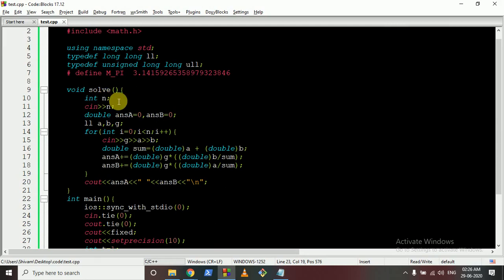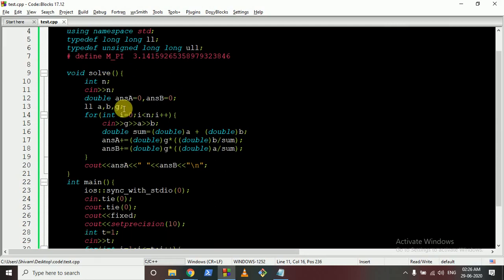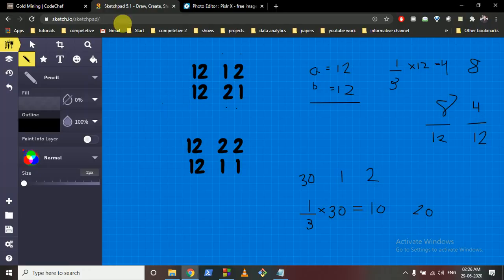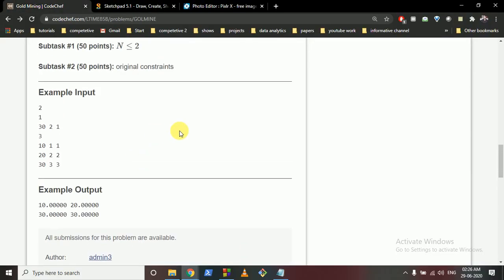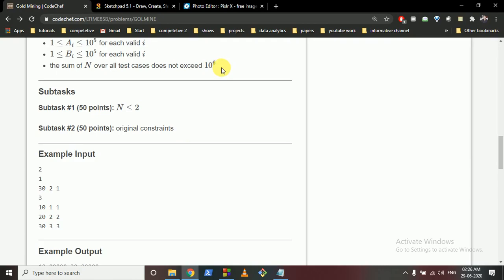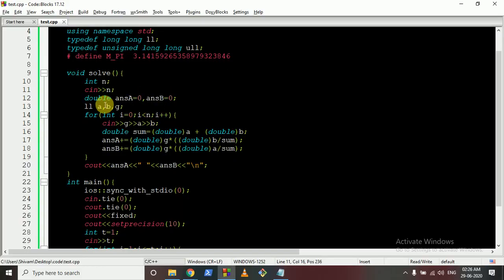So this is the n, this is the solve function, take the input of n. This is double of a and b because we have to answer it in a precision of 10 to the power 6, so we have to do it in double. This is the a, b and g for the ith mine. Take the input of a, the gold in the mine, the speed of a and b. So do a sum of a and b.